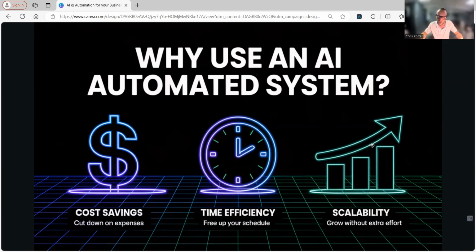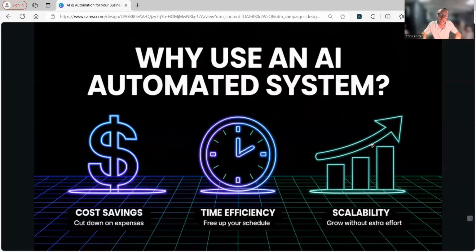And that just brings it right over to scalability, where you can grow without any extra effort. So you can train these AI models and these automations to work together to get the job done and keep your business running on the tedious tasks that you don't need to do. At the end of the day, the most valuable thing in a business is your time. Okay. So if you're not saving time and you're not scaling your business while saving time, then you're doing it wrong.